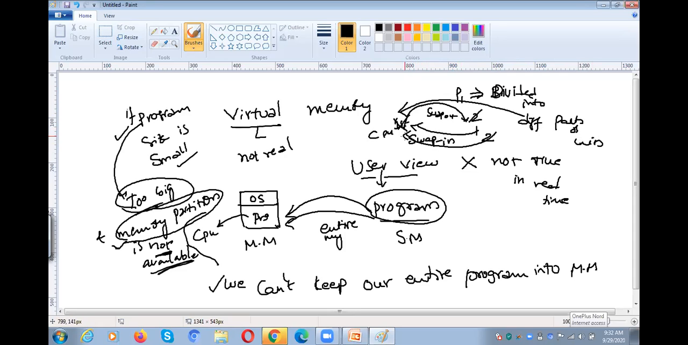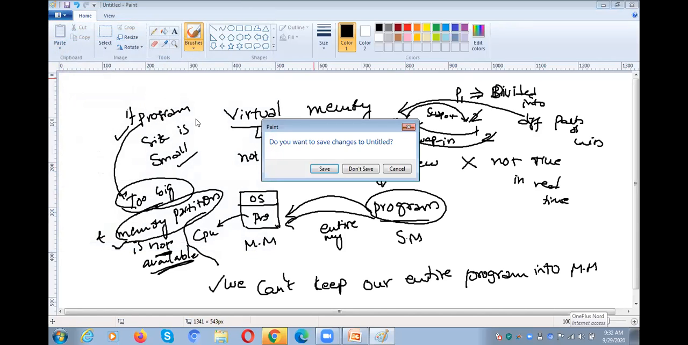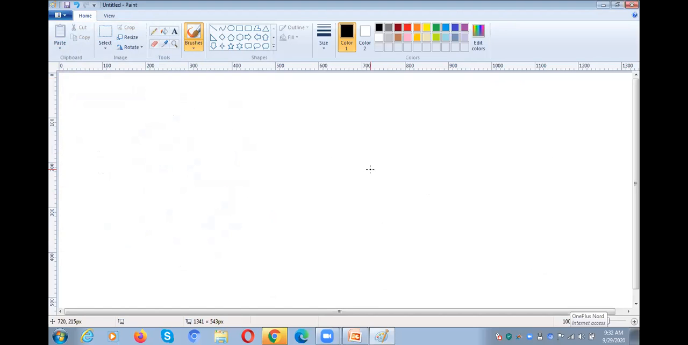Likewise, your entire program might not be loaded into the main memory at once in real time. That is what you need to understand. The user thinks that the entire program is in the main memory, but in real time only parts of your program are in the main memory.